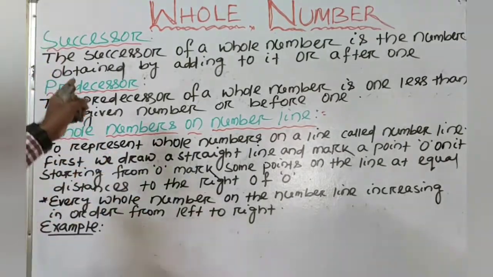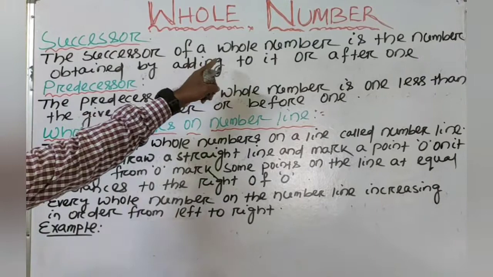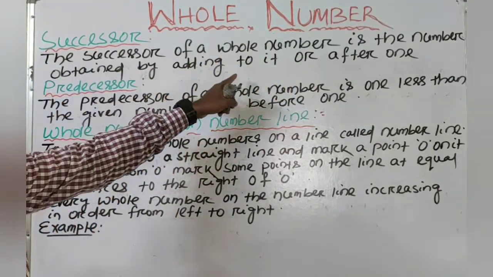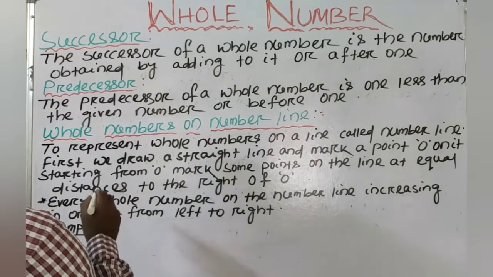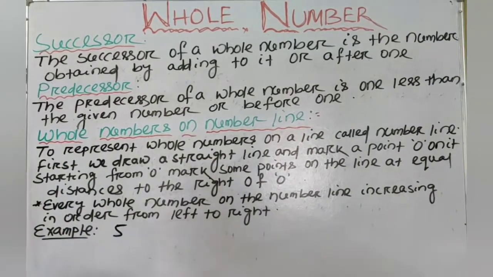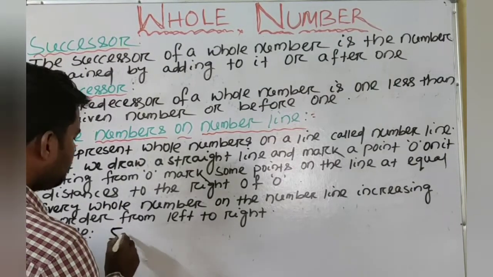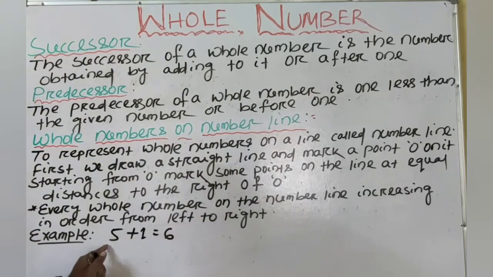Next we will know the successor of a whole number. The successor of a whole number is the number obtained by adding 1 to it, or the number after it. Let's take some examples. We will take a whole number, suppose 5. What will be its successor? When we add 1, or after 1, will be its successor. So 6 is the successor of 5.